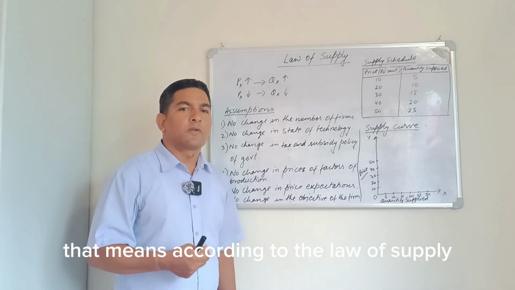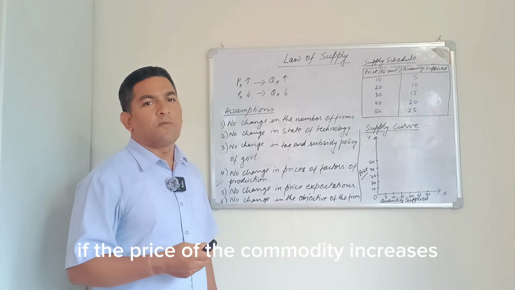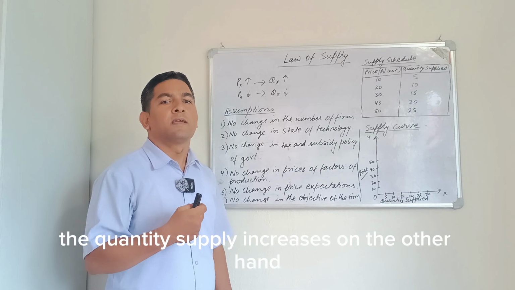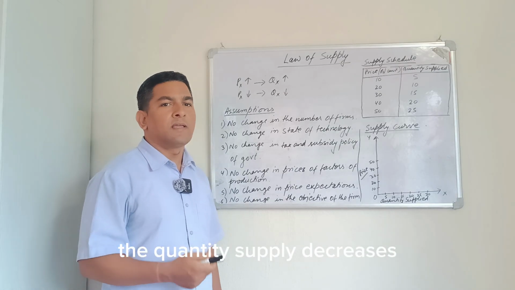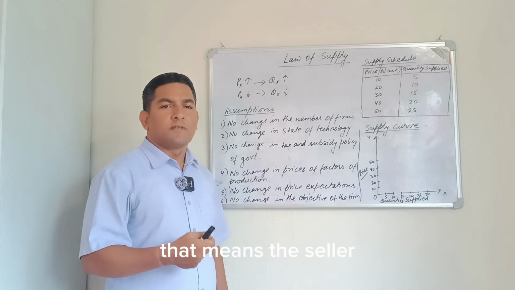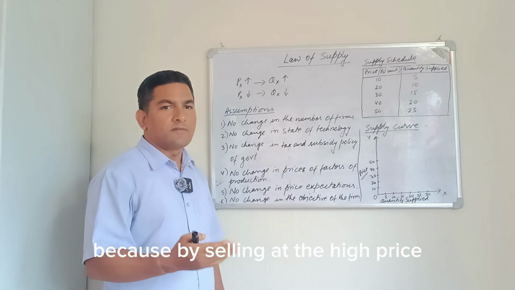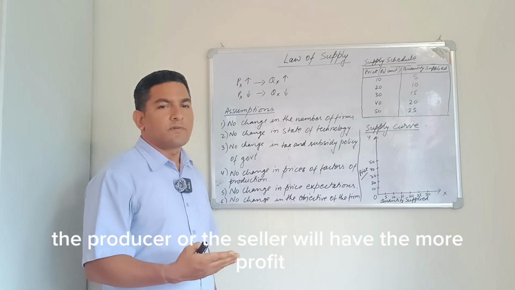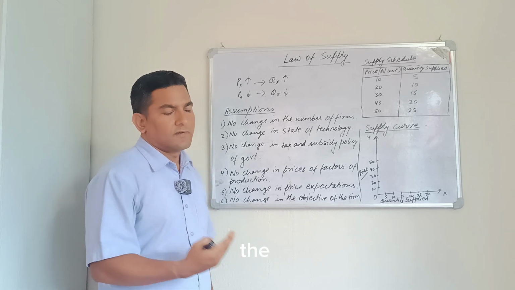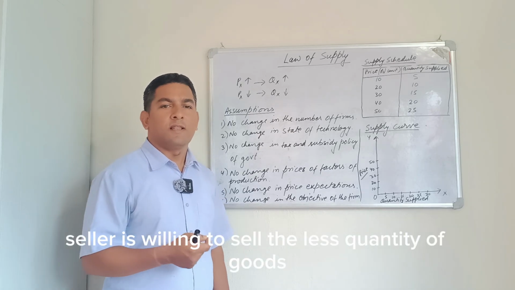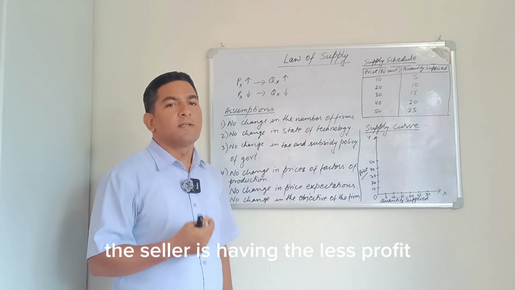That means, according to the law of supply, other things remaining the same, if the price of the commodity increases, the quantity supplied increases. On the other hand, if the price of the commodity decreases, the quantity supplied decreases. The seller supplies more goods and services at a high price, because by selling at a high price, the producer or the seller will have more profit. On the other hand, at a low price, the seller is willing to sell less quantity of goods, because at a lower price, the seller has less profit.